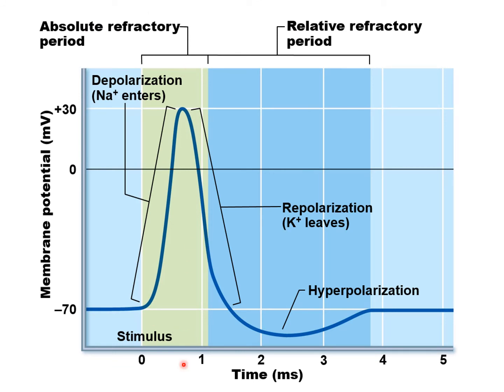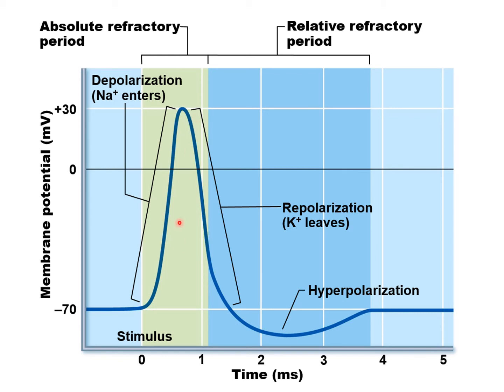You see in the greenish gray color here, this is depolarization, right? There's your resting state, there's your depolarization. During this area in yellow, all the way up to about there, the sodium channels are open and then they start closing. Since the sodium channels are open and depolarization is happening, sodium's rushing in, and that's where our action potential is beginning.